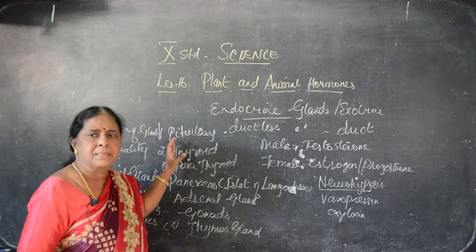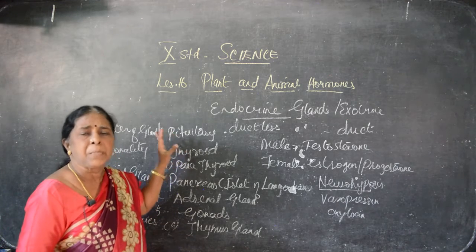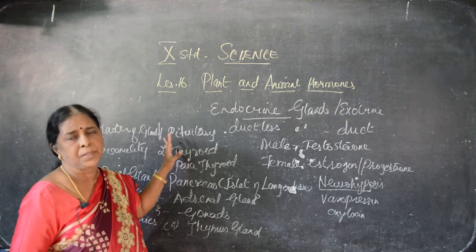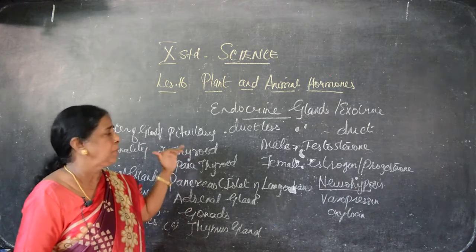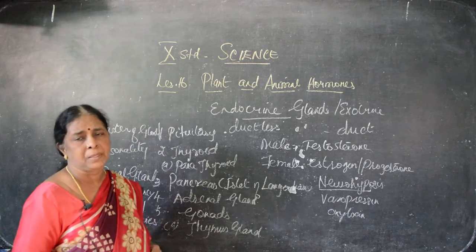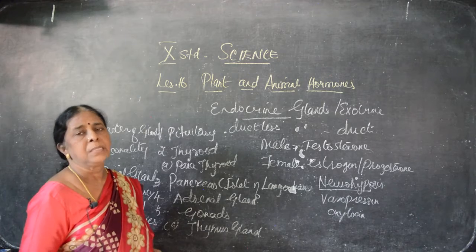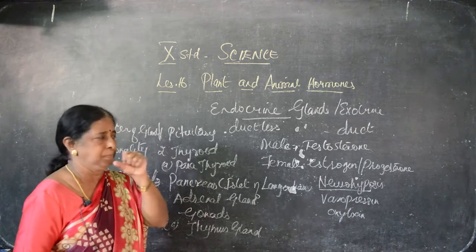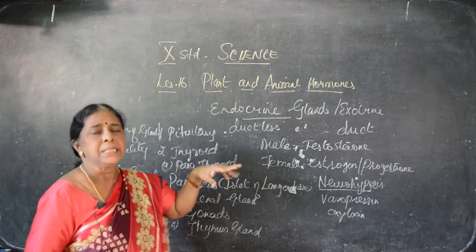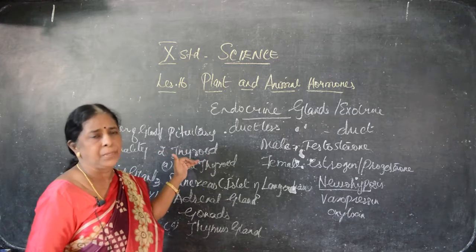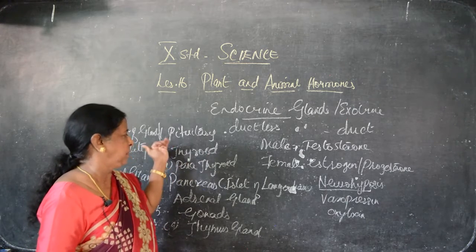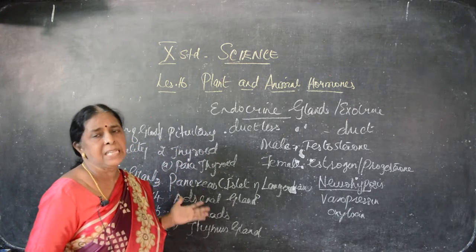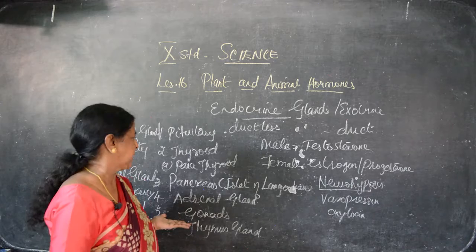How the thyroid disease comes about means maybe the lack of iodine in the salt. So, while you are buying the salt, we have to see whether it is iodine labeled or not. Iodized salt. We can see iodide on the wrapper of the salt packet. So, the salt should contain iodine. This iodine is very important for us. If it is lacking, we have to suffer with thyroid deficiency.